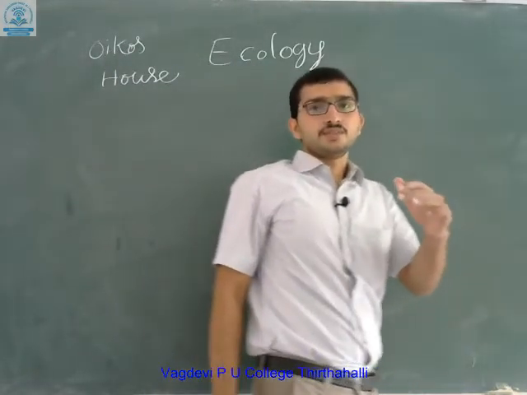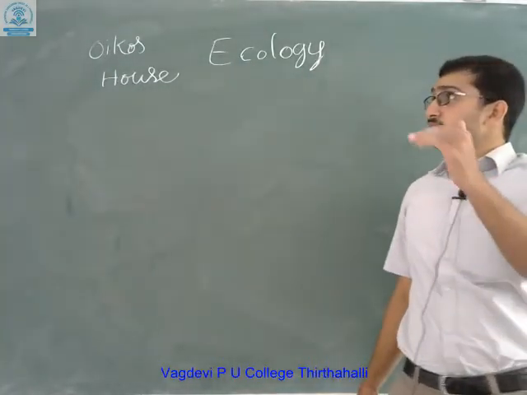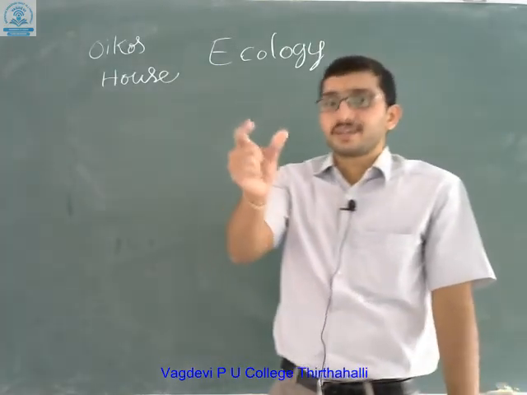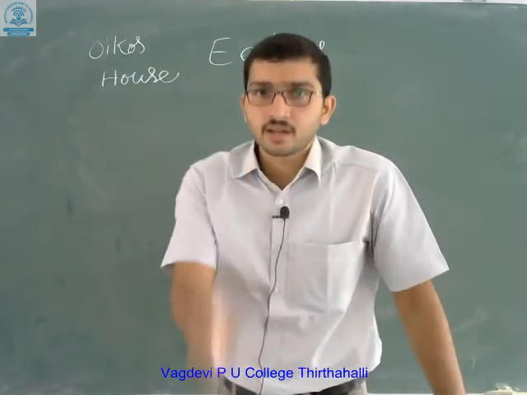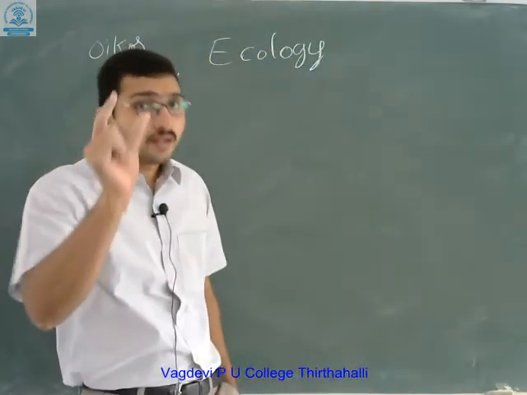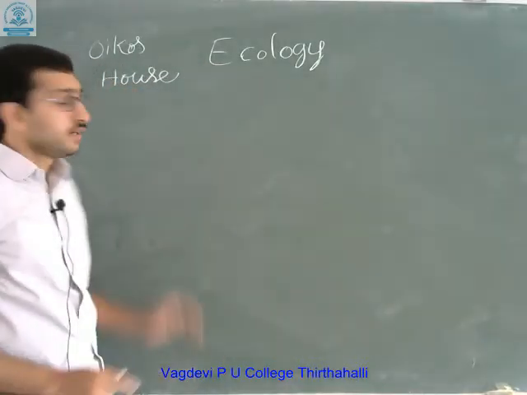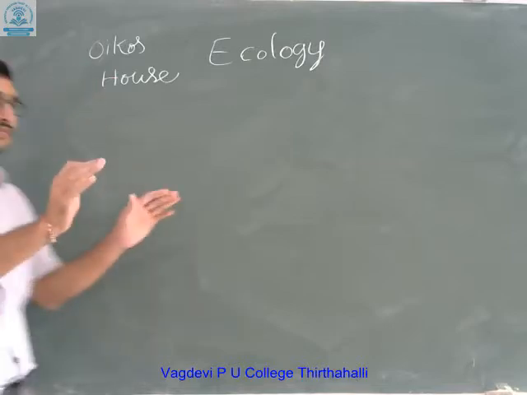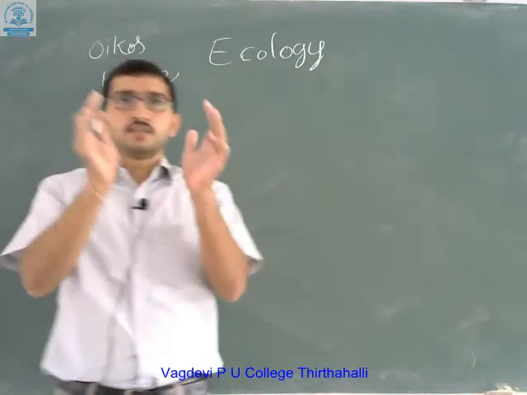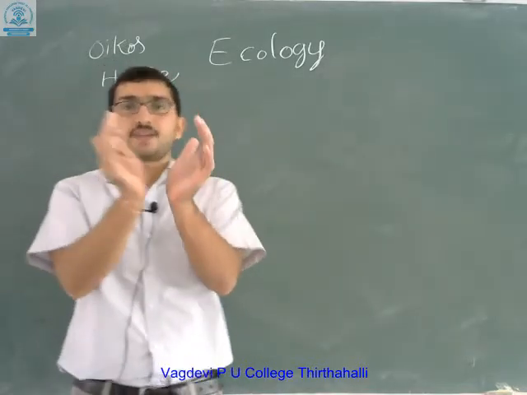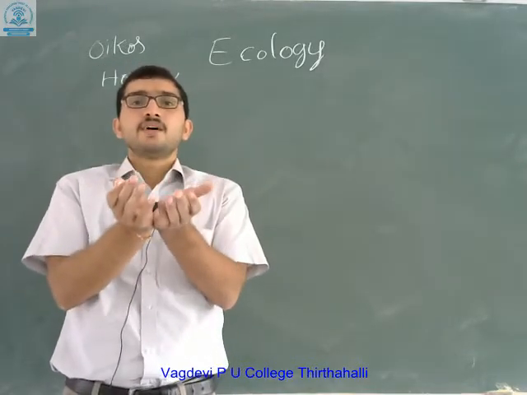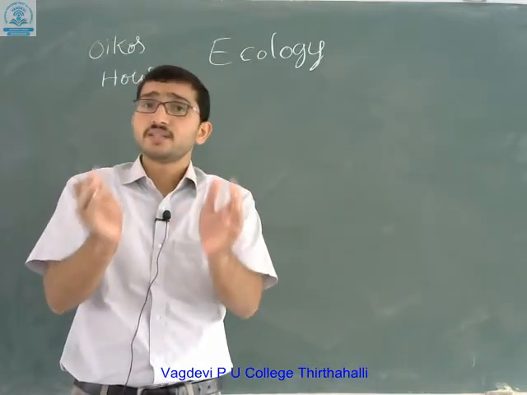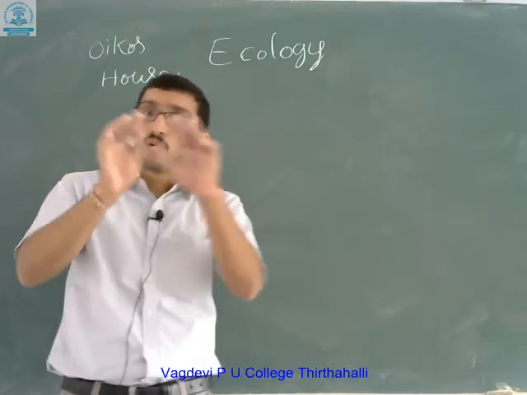Now, to study ecology, in biology, ecology is divided into 4 biological organizations. Let me show it in a flow chart. The first level, if you see the earth from the outside, from space, the earth has different types of ecosystems, and ultimately all these ecosystems together form the biosphere.